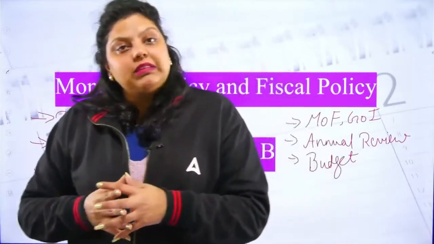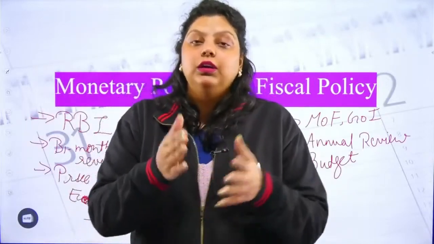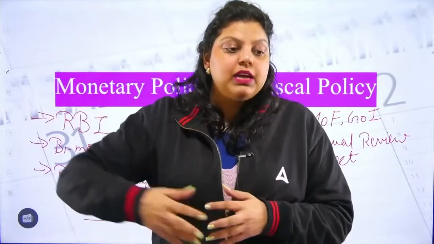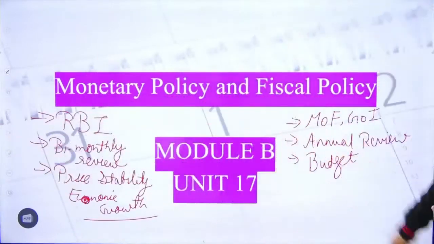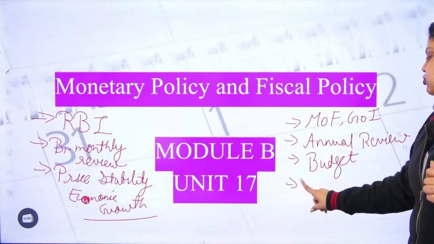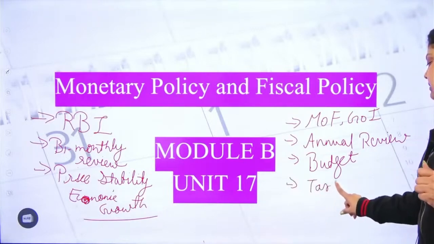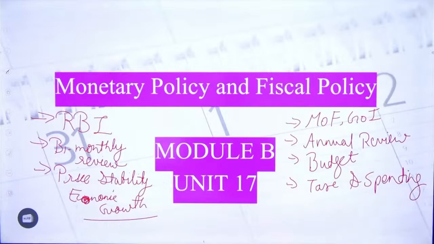So in the fiscal policy, we are actually making our budget related to the Government of India, like what will be the earning in the upcoming financial year and what will be the expenditure in the upcoming financial year. That's talked about under the fiscal policy. Now, the instrument that government uses here is tax and the spending of Government of India. Tax and spending of Government of India is actually the instrument of fiscal policy.